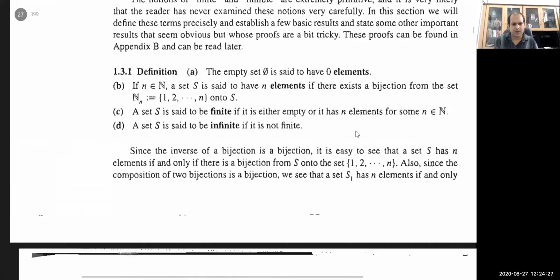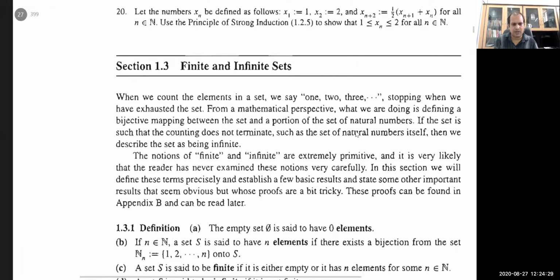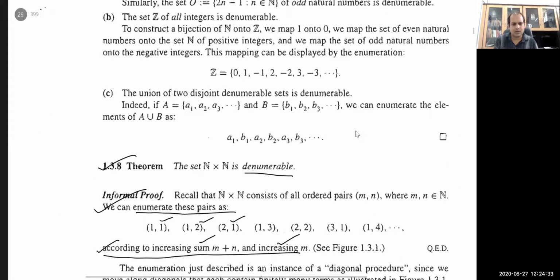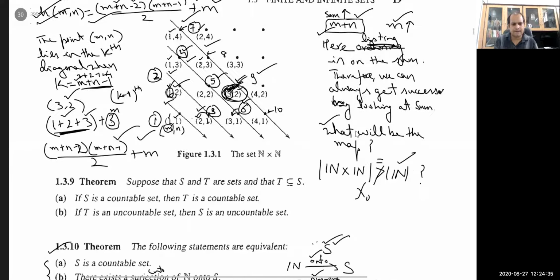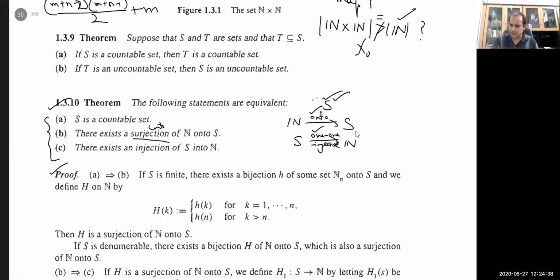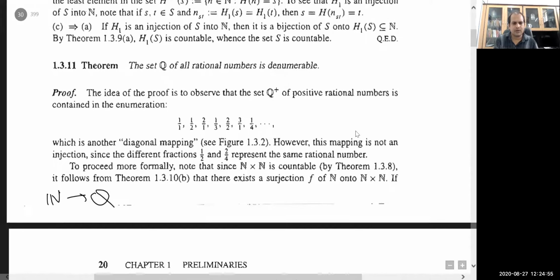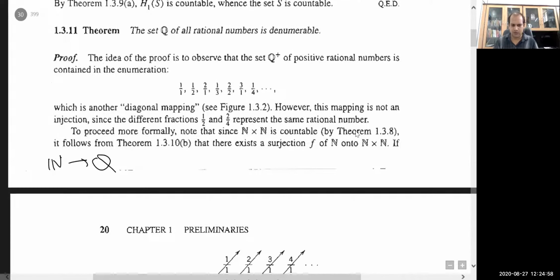Those three equivalent conditions, let me recall them. Yes, this condition: once you assume that a set is countable, then from the set of natural numbers to that set, there always exists an onto map. That is a surjection, and these two statements are equivalent. So I am going to use this. Now read this proof.